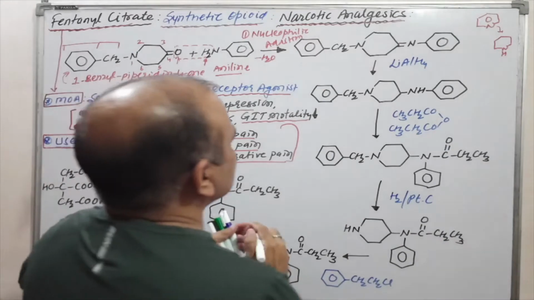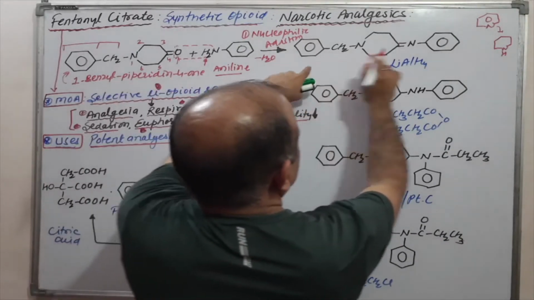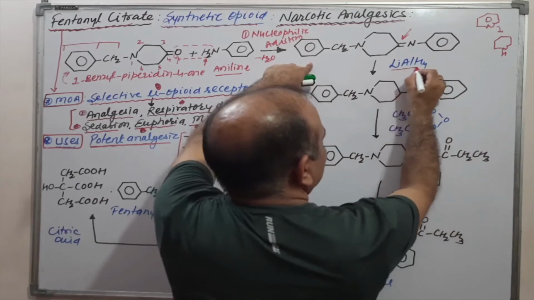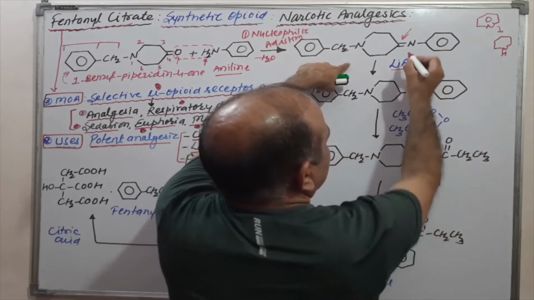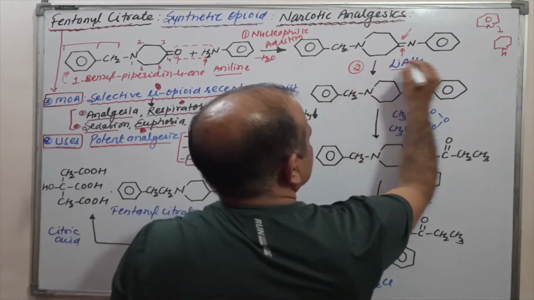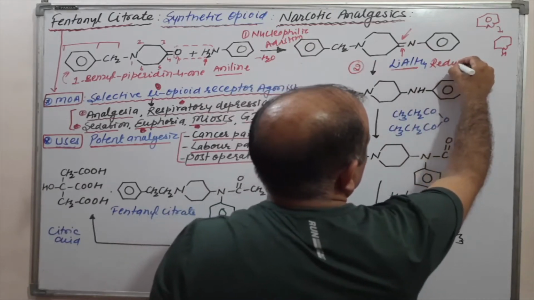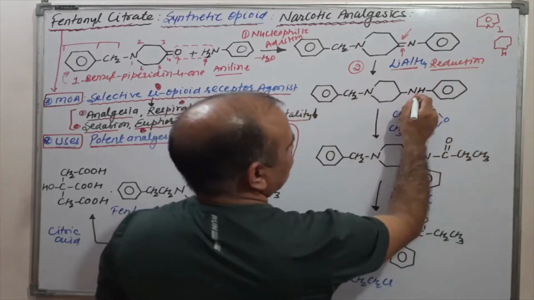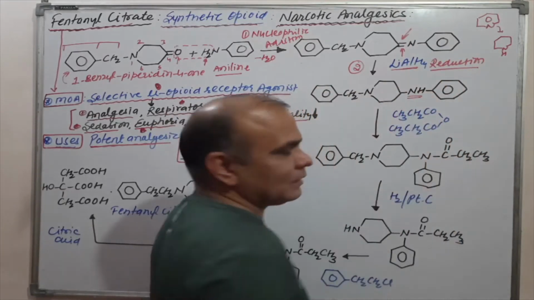Clear? Now see, the same double bond is there. In the next step, lithium aluminum hydride is taken to reduce this double bond. That is reaction number two. That is a reduction. It is a very simple reaction, meaning attachment of hydrogen. This is a reduction, simply nothing else.